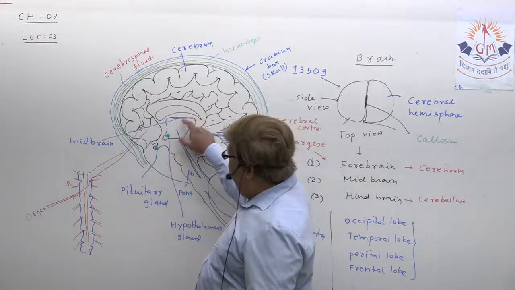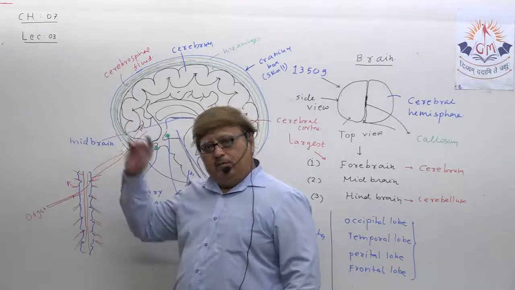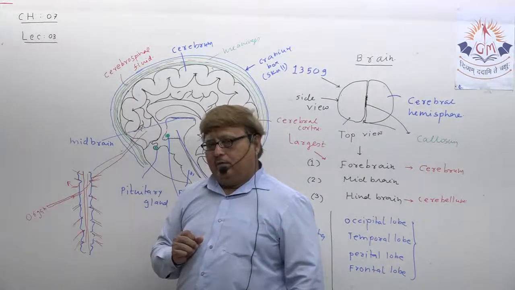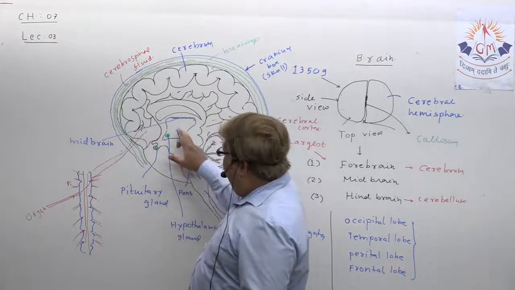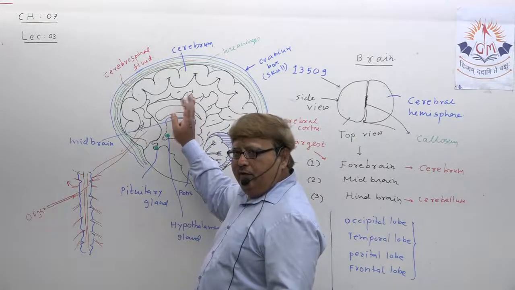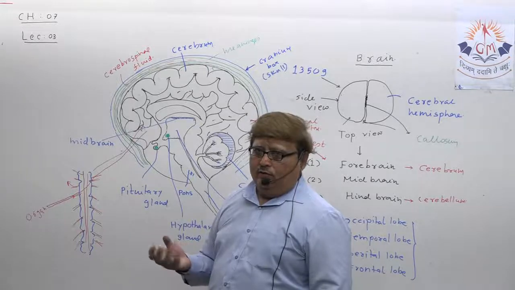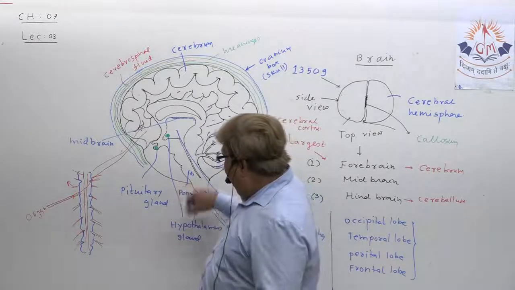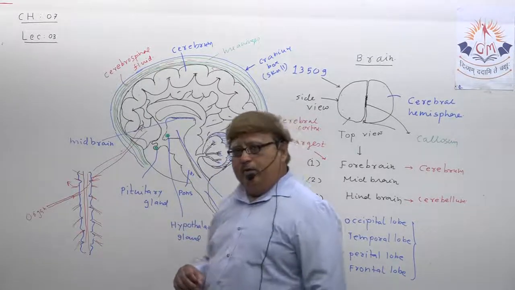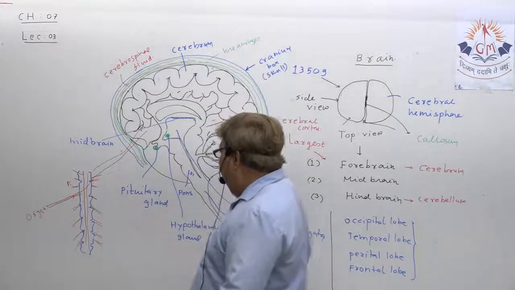Understand? Then we understood the role of the midbrain. What is its role? Transfer of sensory information to the cerebrum. At the same time, it also controls the reflex action of eye, head and neck. The hypothalamus also passes sensory information as well as controls the processes of hunger, thirst, blood pressure, breathing, and then comes the pons, which helps in the process of respiration. The cerebellum helps in the process of body balance and body posture, as you know.